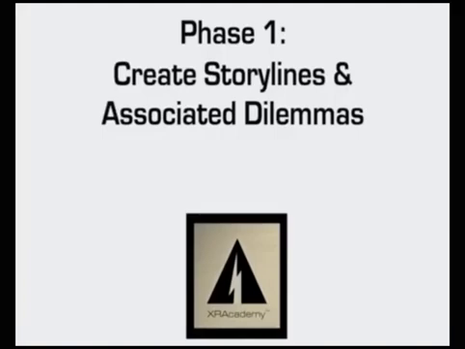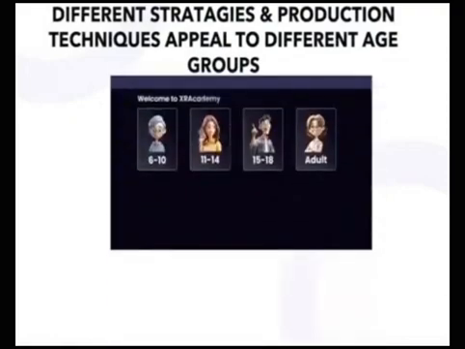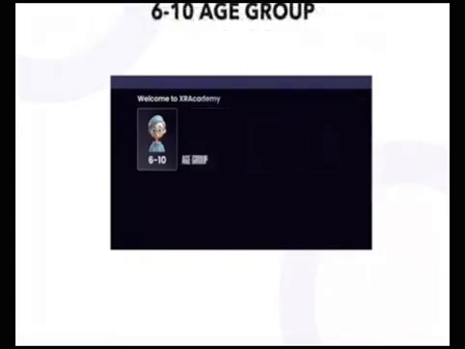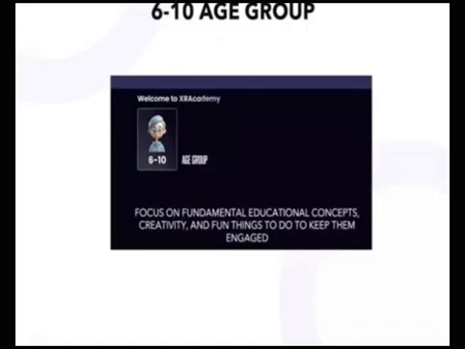Phase 1, create storylines and associated dilemmas. The first thing you need to know is your audience, because different strategies and production techniques appeal to different age groups. For example, if you are creating a production for the 6 through 10-year-old age group, you might wish to consider focusing on fundamental educational concepts, creativity, and fun things to do in order to keep them engaged. Topics for this age group might include the following.